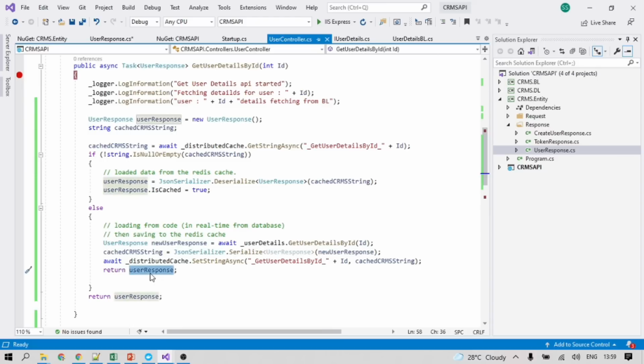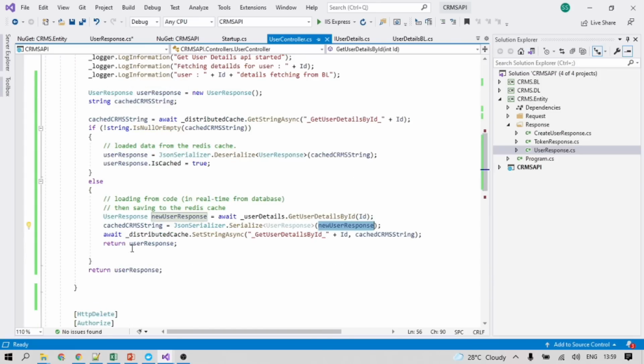The user response we need to bind here because the new response is coming. We are saving into here, but this is not required, I think. Not required. Return else. The user response is ultimately returning.